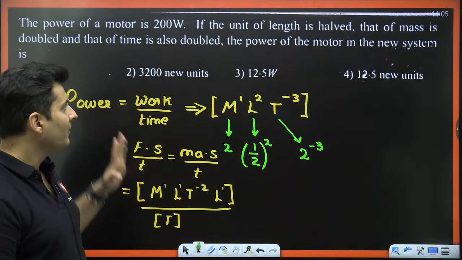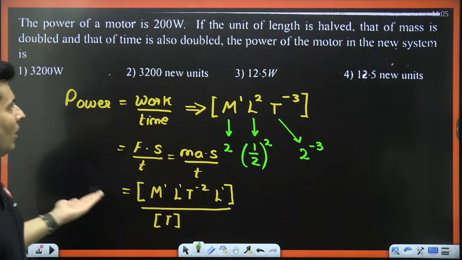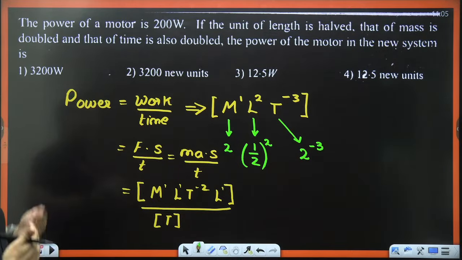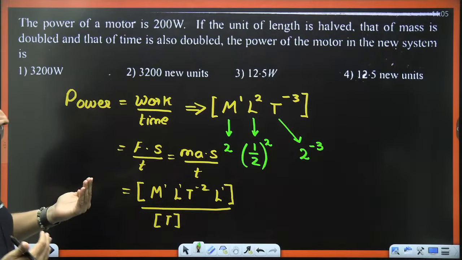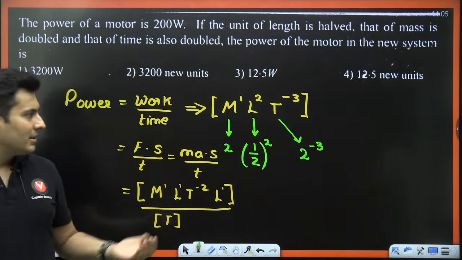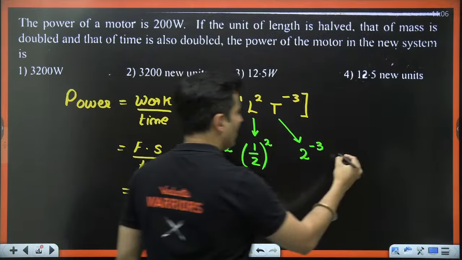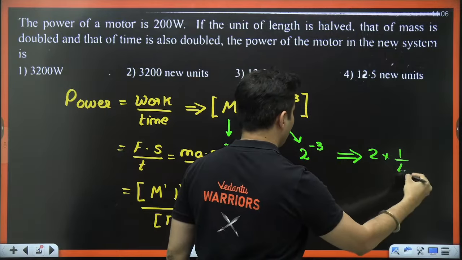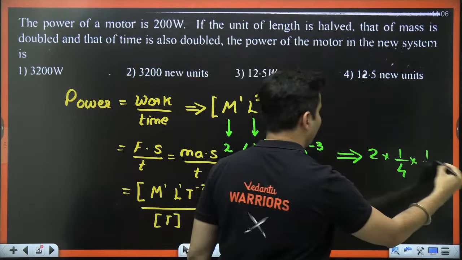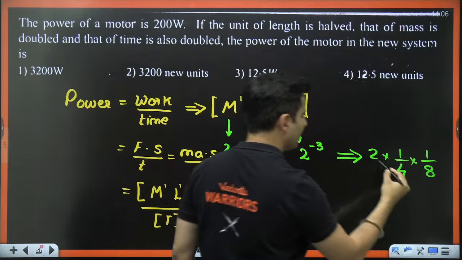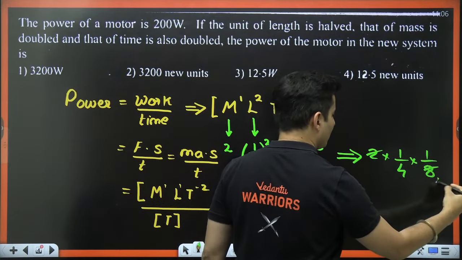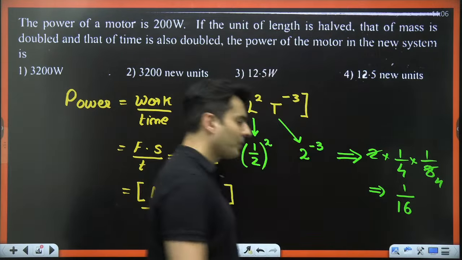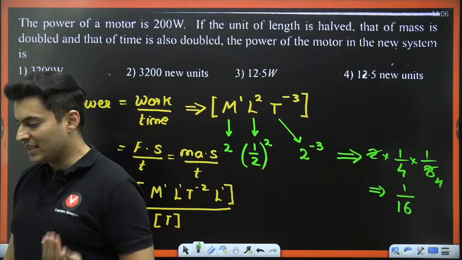Is that right, everyone? Everybody with me? The unit of length is half, the unit of mass is doubled, and that of time is also doubled. Now when you do this, what is the number that you get? 2 multiplied by 1/4 multiplied by 1/2 cubed, which is 1/8. So this goes with this, it will become 4 times, and so this will become 1/16 times.